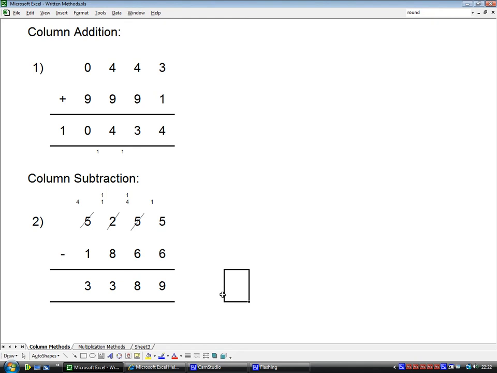So we'll just run over that again. Okay, for the first one, we couldn't do 5 minus 6, so we borrowed the 1, made it 15 minus 6. Okay, came down to 4, we tried to do 4 minus 6, you can't do that because it's going to be negative. Okay, any number that goes negative with a column subtraction, you just don't carry on doing it that way. You have to borrow. Okay, so as soon as you get anything that's less than 0, but 0 that's fine. This was 5 and 5, you just put a 0 there. But if it's less than 0, you can't do it.